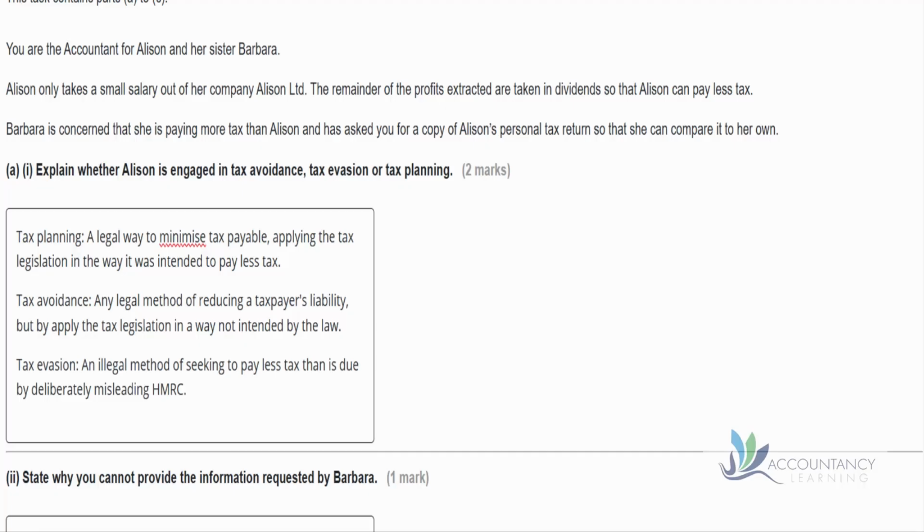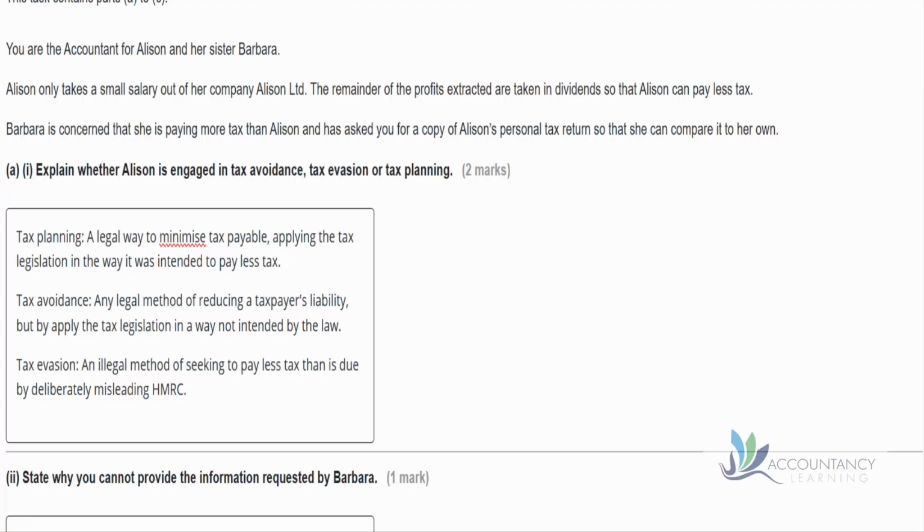And then tax evasion is an illegal method of seeking to pay less tax than is due by deliberately misleading HMRC. And this could be done in a couple of ways. We could simply be suppressing information, so just hiding information, failing to notify HMRC of any income. Or it could be by providing false information. But this is illegal. So the question doesn't ask us to do those three things, but we're just doing that for revision.